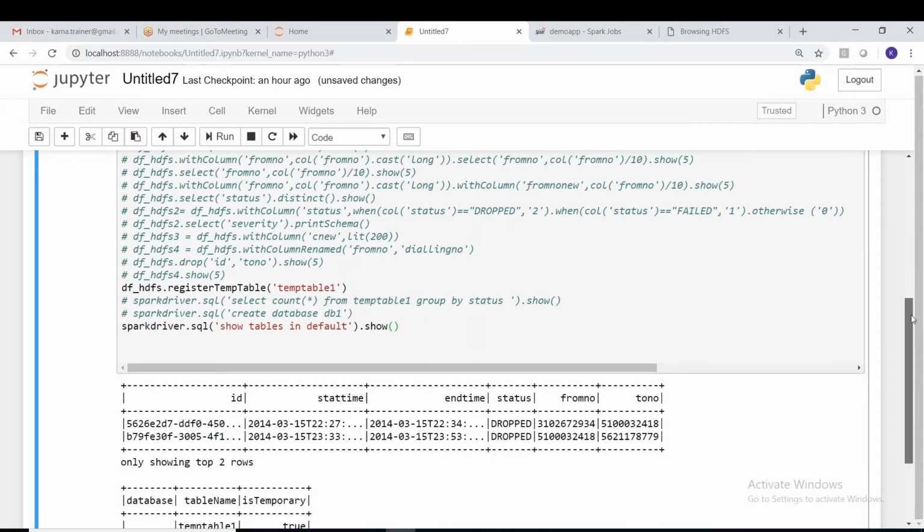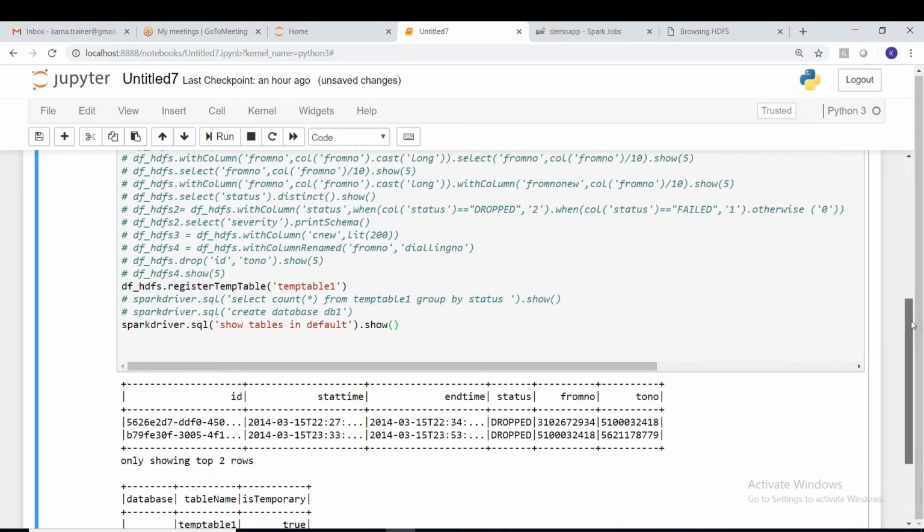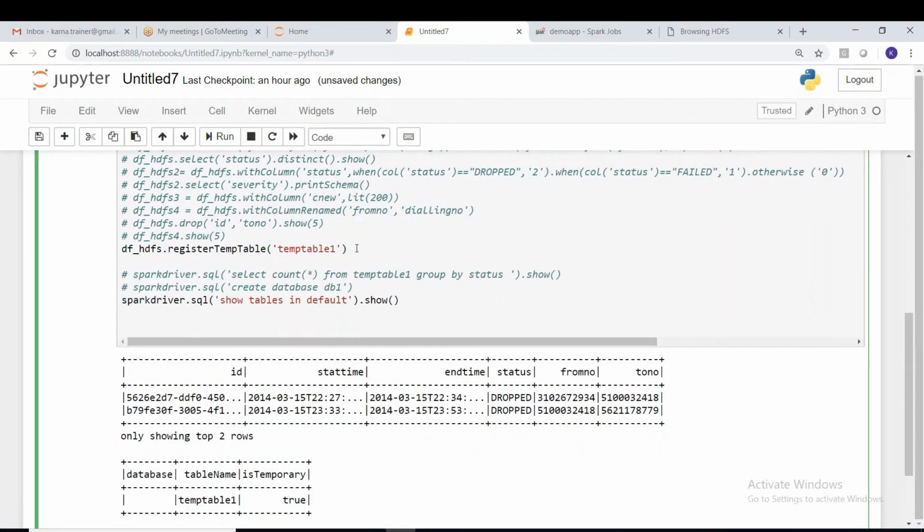Now I would like to create a permanent table also. How do we create a permanent table? What do you mean by permanent table? Even after completing the Spark job, the table must be there. If you want to read it again tomorrow or later, we must be able to read it again, isn't it? So how do we create that permanent table? It's very simple. df underscore hdfs dot write dot saveAsTable. I call it permanent table.